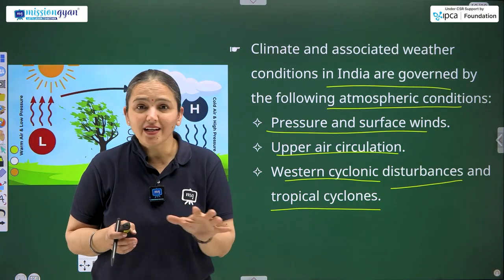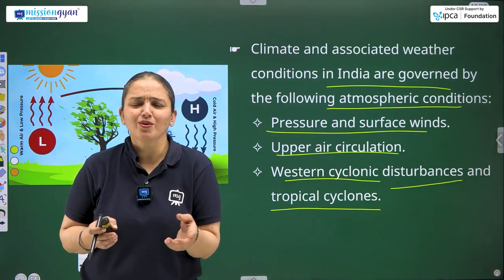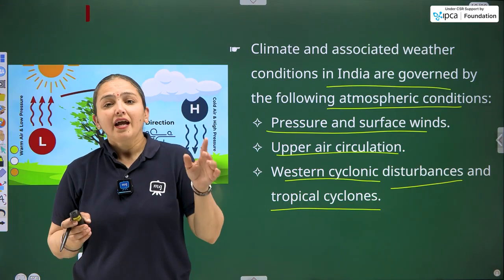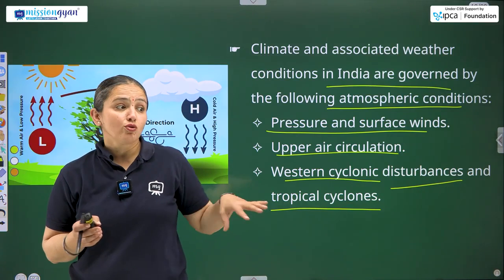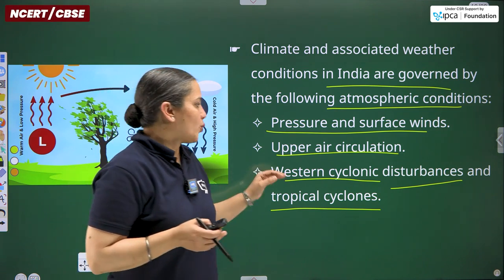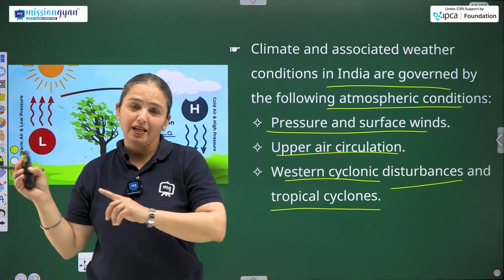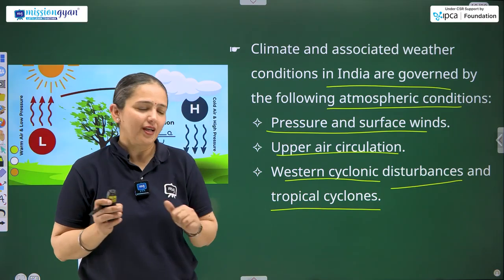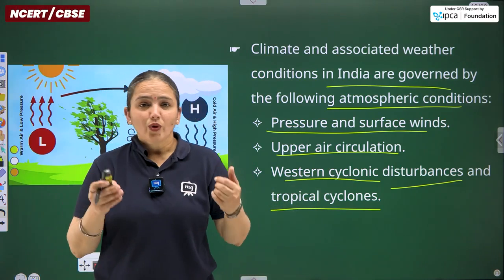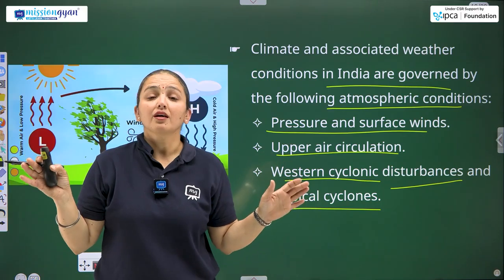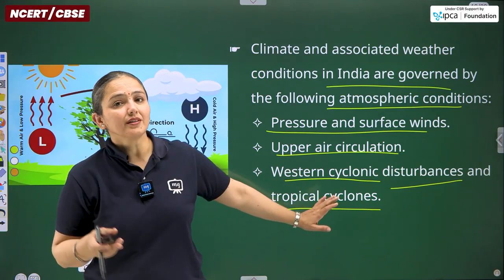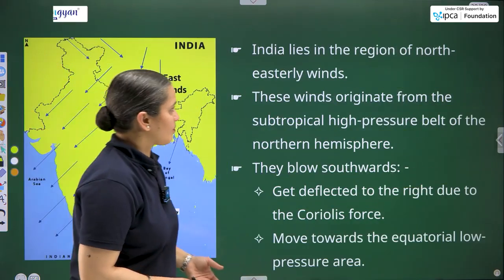Not the general water bodies like lakes, ponds, rivers, no. They form and originate within the ocean itself. So western cyclones take place in the western part of India. I have to consider tropical cyclones in the tropical region. Wherever the tropical region and the tropical oceanic part is there, they originate from that part.